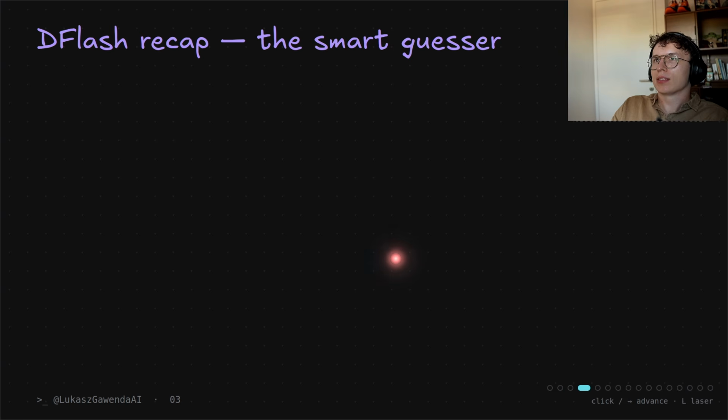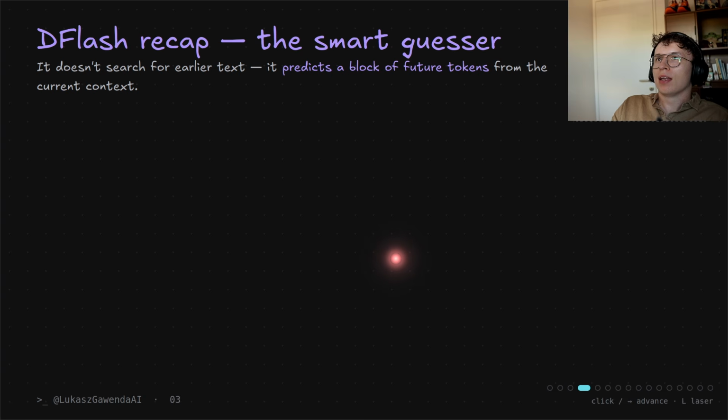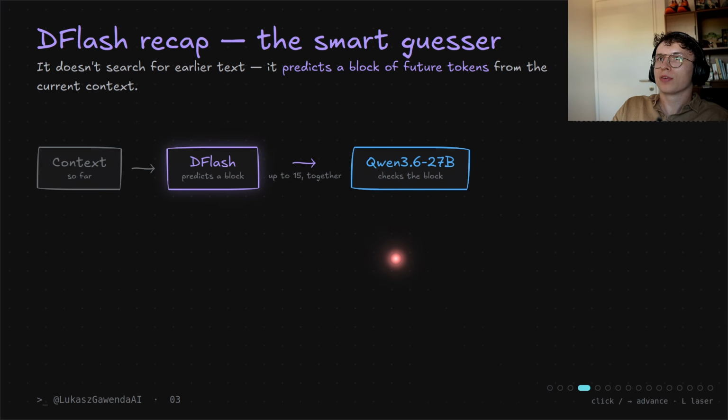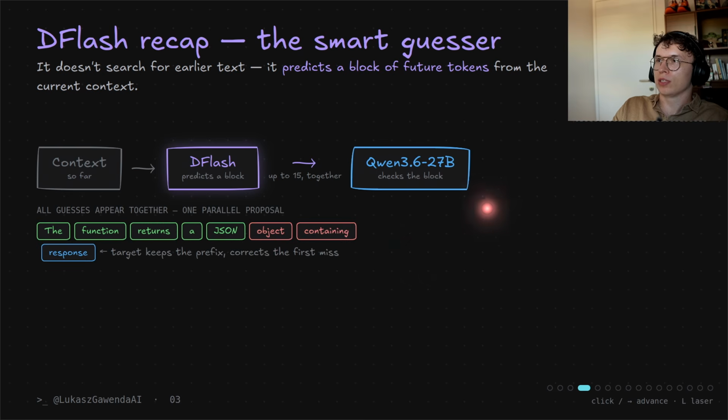As I said, this is a quick DFlash recap if you don't want to check the video. It doesn't search for earlier text, it just predicts a block of future tokens from the current context. So we have context, DFlash predicts a block, and in the case of the current Llama cpp implementation it's up to 15 tokens, and then the main model, which in our case will be Qwen 3.6 27b, checks all together. All guesses appear together in one parallel proposal.